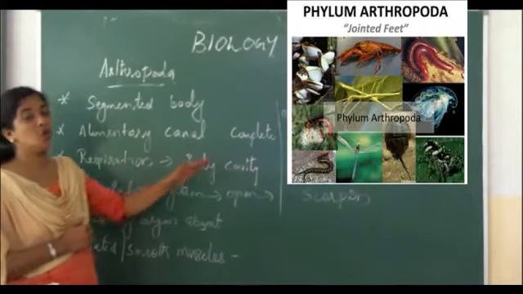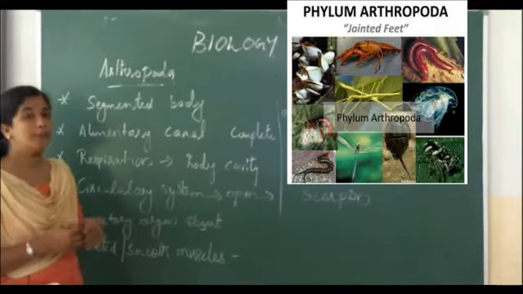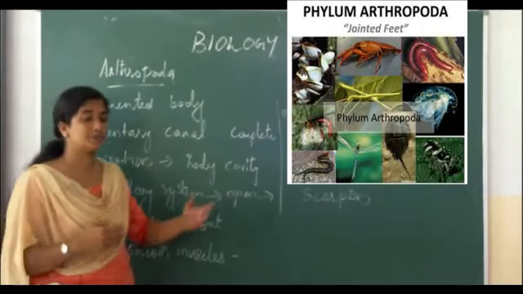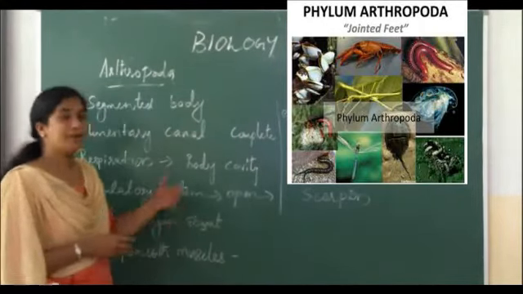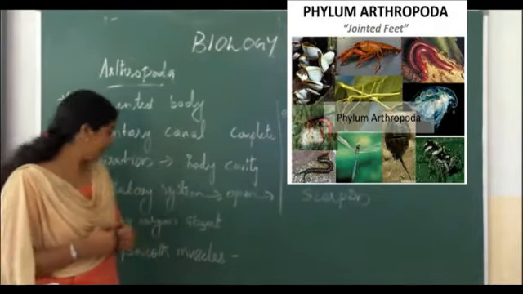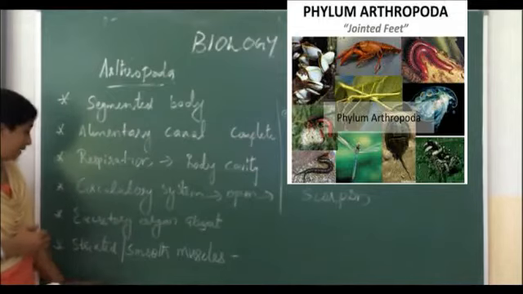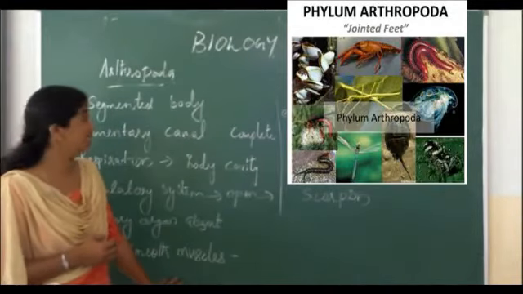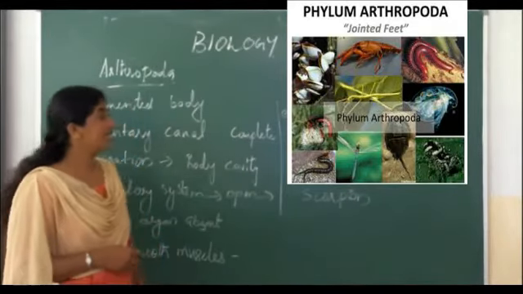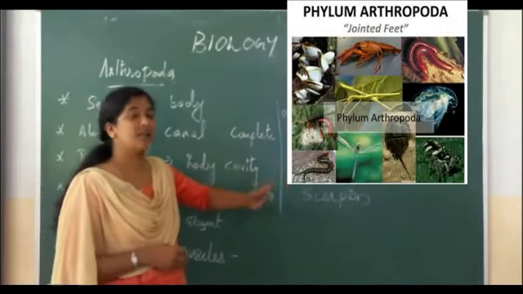Respiration, that means diffusion of gases, takes place mainly through the body cavity. Then next about the circulatory system, that is open type. Mainly two types of circulatory system, open and closed. Open circulatory system means blood does not flow through any blood vessels. Then excretory organs are absent in Arthropoda, and striated or smooth muscles you can see in this phylum for rapid action. Examples for Arthropoda are Apis, Cancer, spider, scorpion.